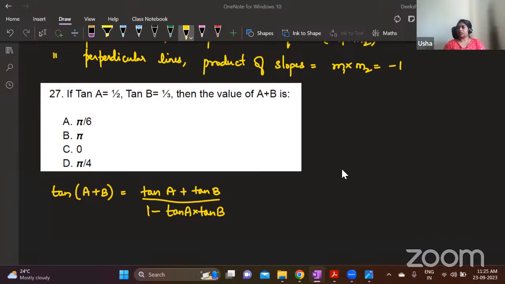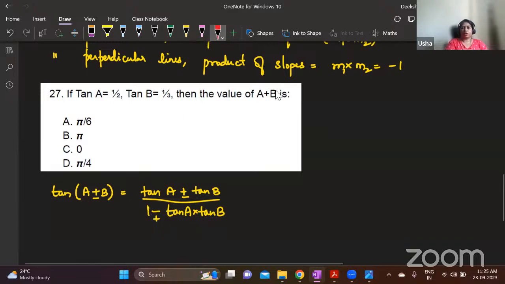So tan A plus B is tan A plus tan B divided by 1 minus tan A into tan B. So if you have tan A minus B, then the formula becomes tan A minus tan B in the numerator. In the denominator, you will have plus. Tan A minus B, whatever sign is there, that is the sign for the numerator, and for the denominator, it is the opposite sign. Tan A minus B is tan A minus tan B. Denominator will be 1 plus tan A tan B.